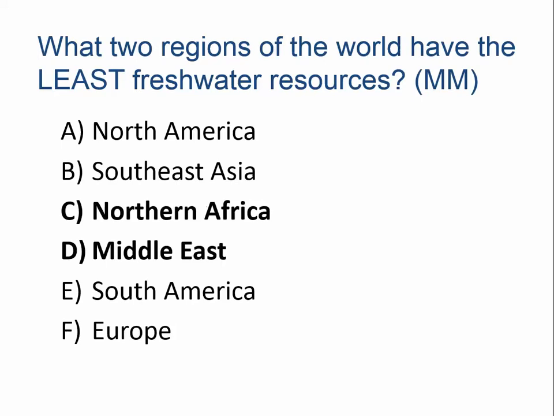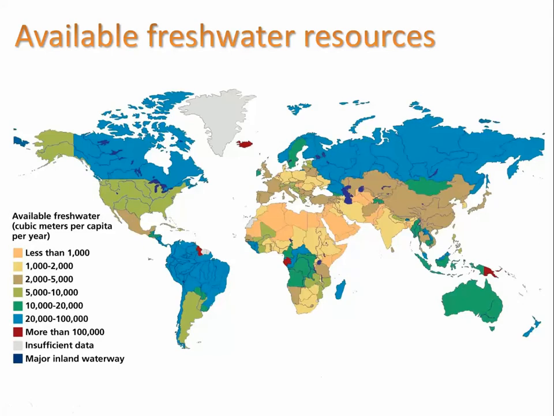Alright, so if you picked Northern Africa and Middle East, that is correct. Northern Africa is the area of the Sahara Desert, and the Middle East is also a desert biome. So here's a graph showing available freshwater resources by continent mostly, and we can see that blue means having a lot of water available, and we definitely see that in the northern, in Canada basically, and northern former Soviet Union area, northern Asia.